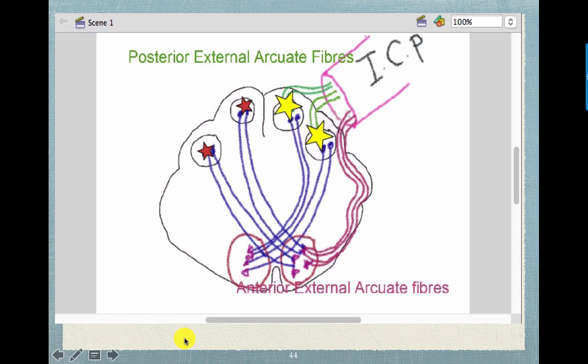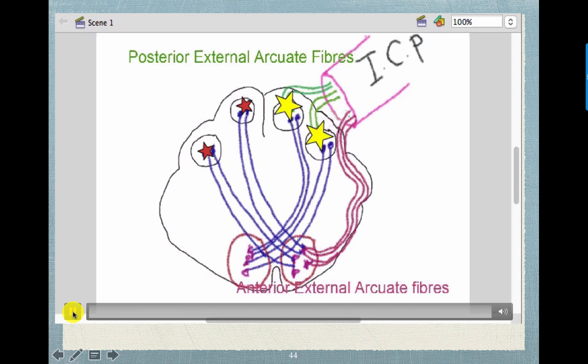Here we can see this movement. We have here the posterior external arcuate fibers. The impulse will pass directly through it to the inferior cerebellar peduncle, while the fibers coming from the other side here, which are anterior external arcuate fibers, will cross to the other side and relay in the arcuate and pass through the anterior part of the inferior cerebellar peduncle on the other side.